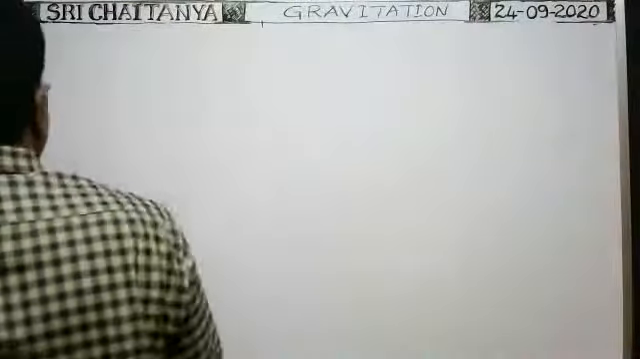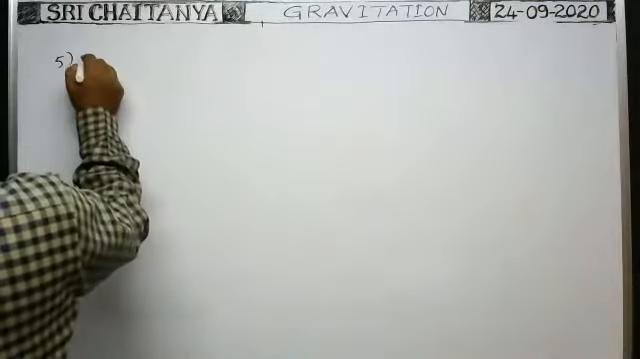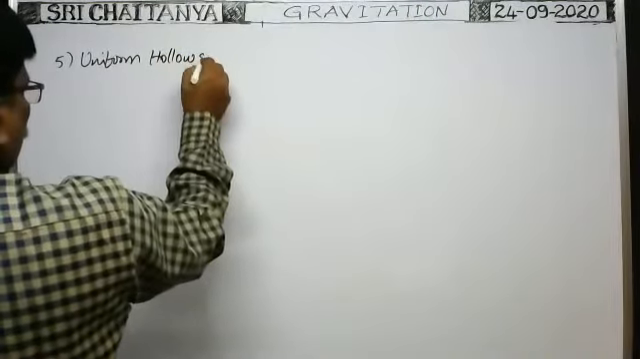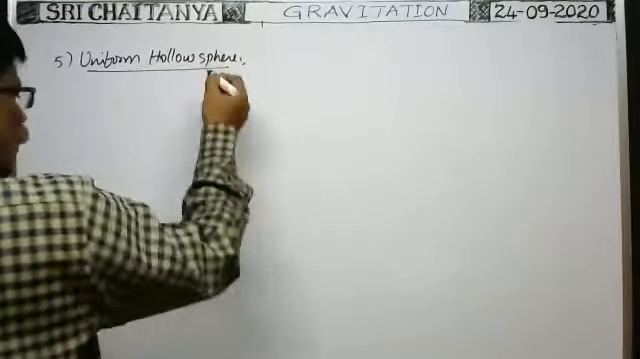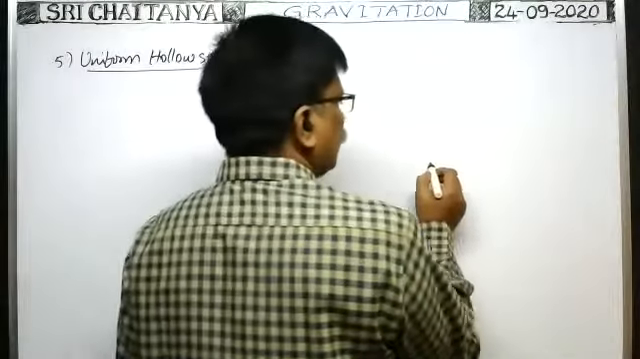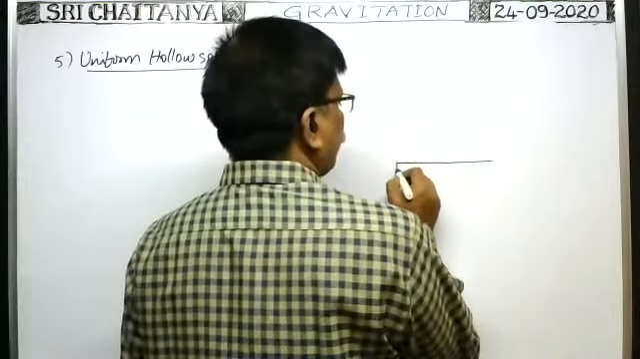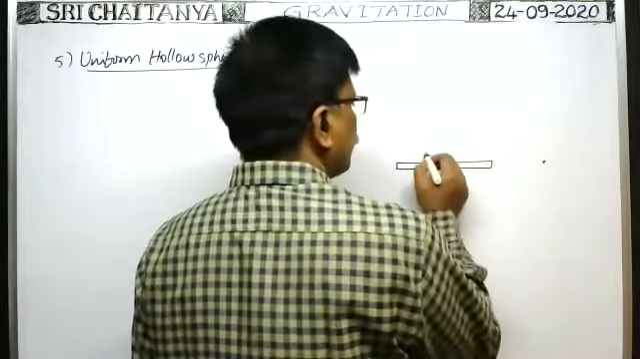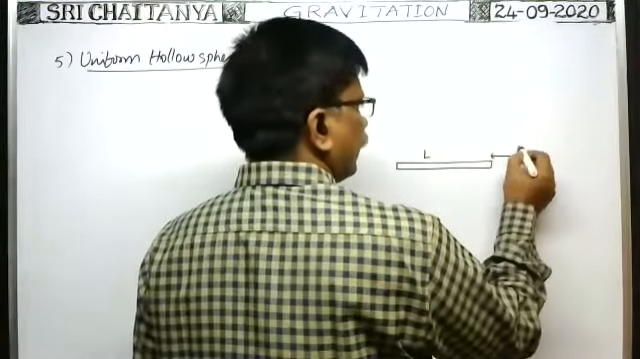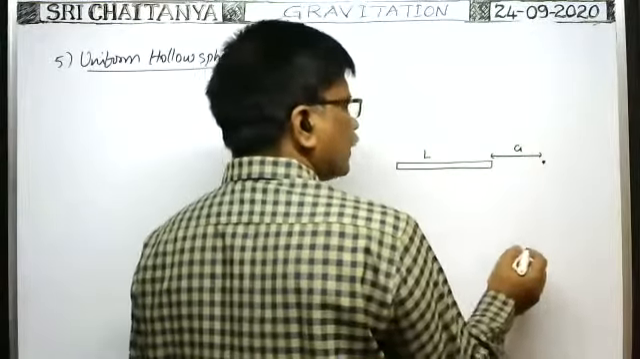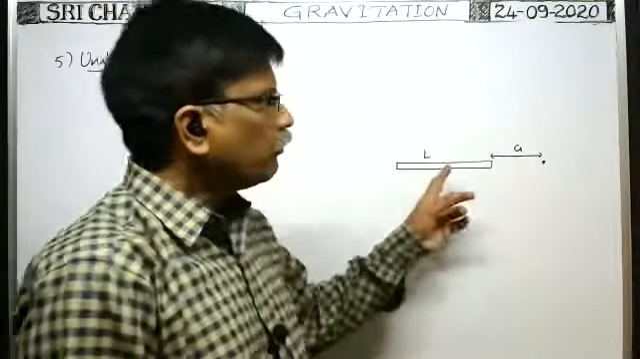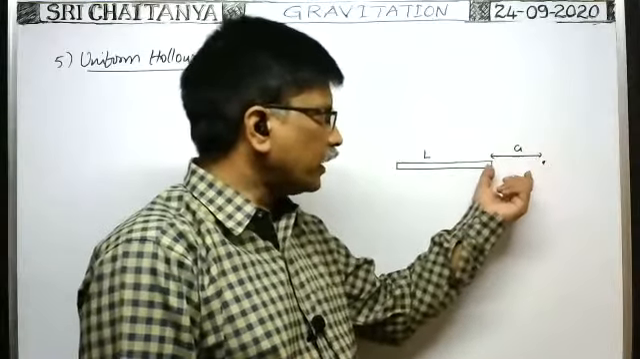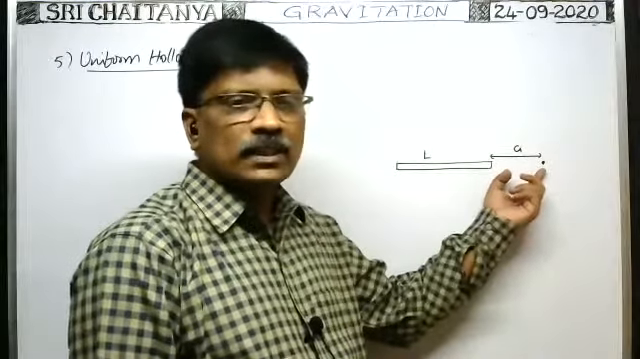Next, here, the fifth one, the uniform hollow sphere. Okay, before this, I just want to say one thing. Already, in the case of a thin uniform rod of length L at a distance, of course this length of the rod is considered as this one, and this is taken as A. At this point we calculate the intensity of gravitational field, because of finite length, on the line joining the length of the rod at a distance small a from the nearest end. What is the intensity of gravitational field?